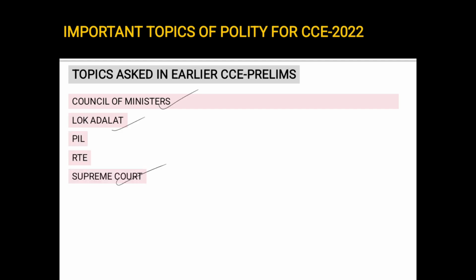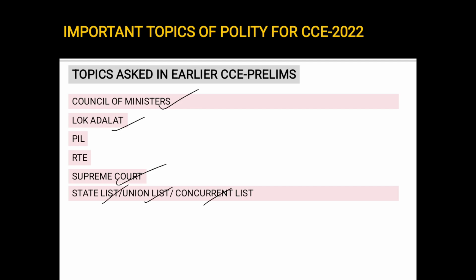There were repeated questions on the Supreme Court and High Court. These are very important. Next, there was a question on the state list, union list, and concurrent list: which thing comes under the state list, which comes under the union list, which comes under the concurrent list, and which schedule deals with them. These are important.